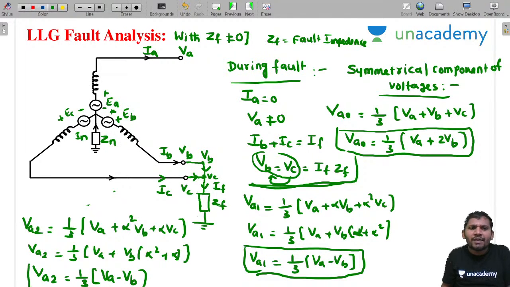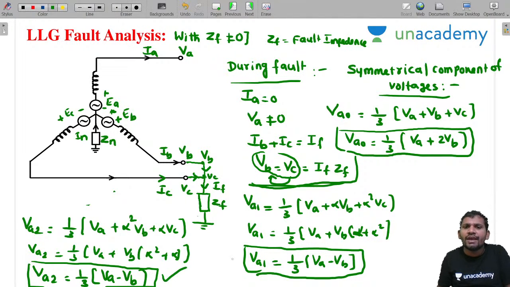What is the observation? With the ZF case, which voltages are equal? VA1 and VA2 are equal. VA1 is 1 by 3 into VA minus VB, and VA2 is 1 by 3 into VA minus VB. This and this are equal.